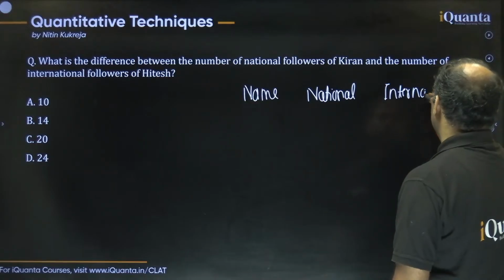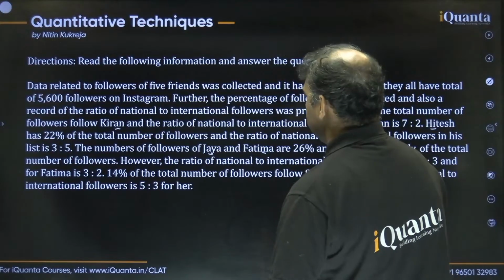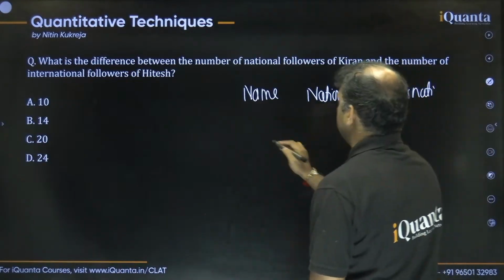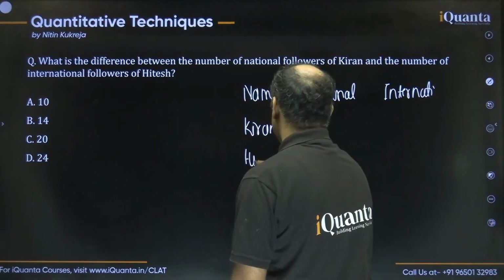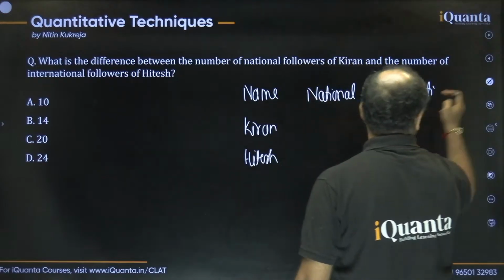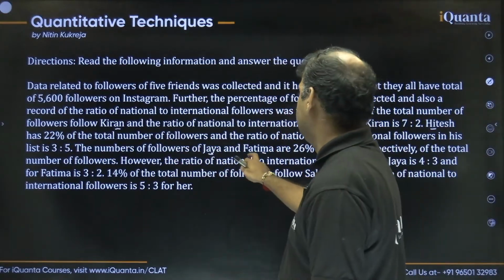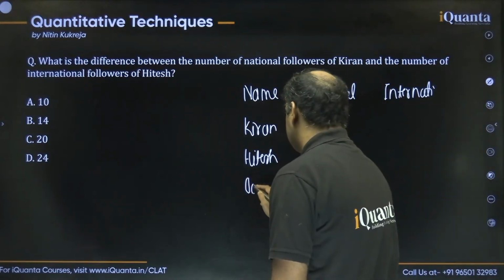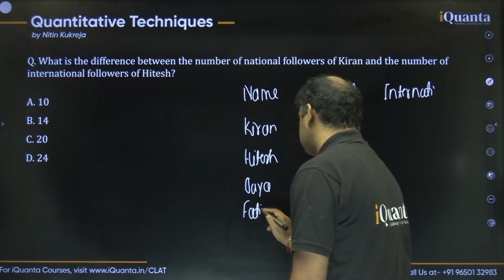Okay, fine. Now let's write the names of the people one by one. The people here are Kiran, then Hitesh. Then we have Jaya and Fatima, and the last one is Sakshi, I believe.